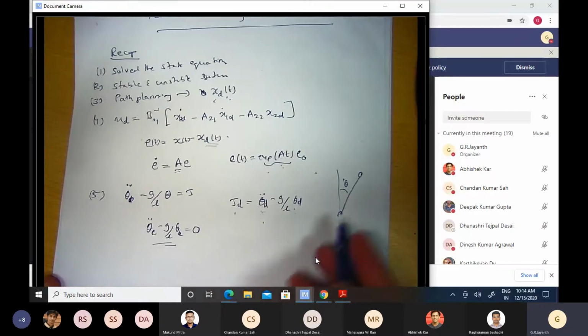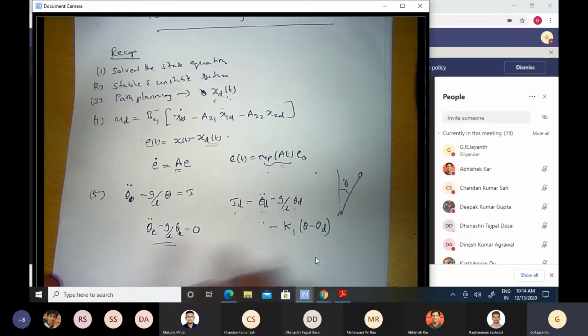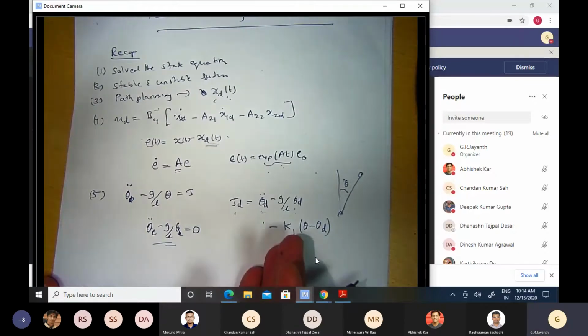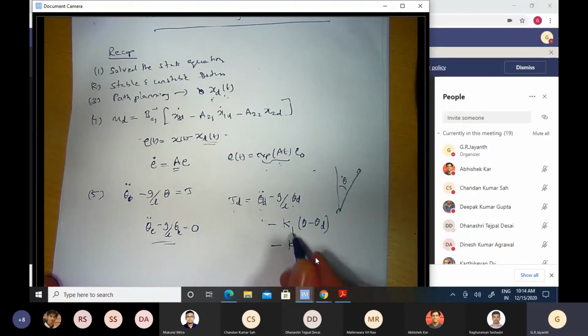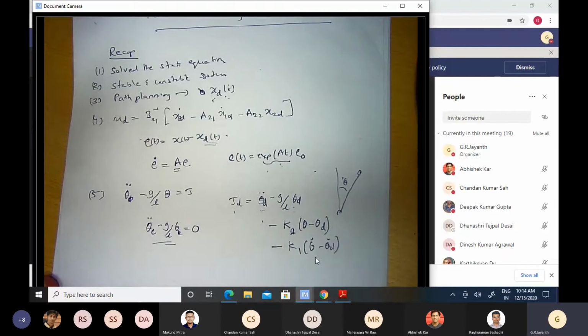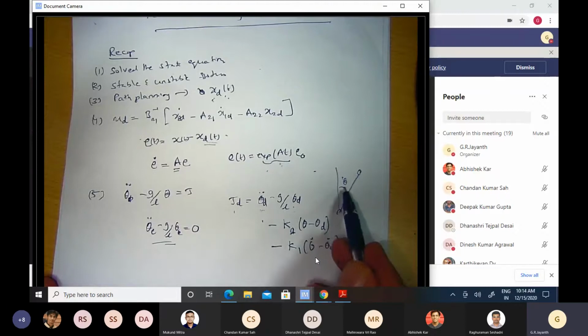Now, as long as it is under my control, I might as well try to add an extra term here, which I call K1 times theta minus theta desired. Okay, when we did that, we saw that what was an unstable system became a marginally stable system. And then if we went one step further, and we added, let us say, call this K2 and K1 times theta dot minus theta d dot, something that is proportional to the error between the actual value of theta dot and the desired velocity theta dot d,